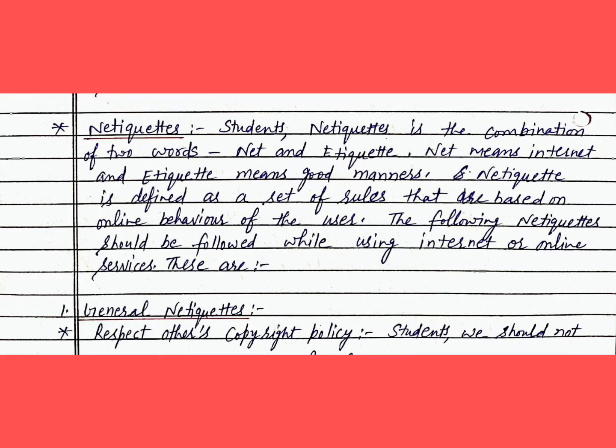Netiquettes. Students, netiquettes is the combination of two words, net and etiquette. Net means internet and etiquette means good manners. Netiquette is defined as a set of rules that are based on online behavior of the user. The following netiquettes should be followed while using internet or online services. These are: number 1, general netiquettes.